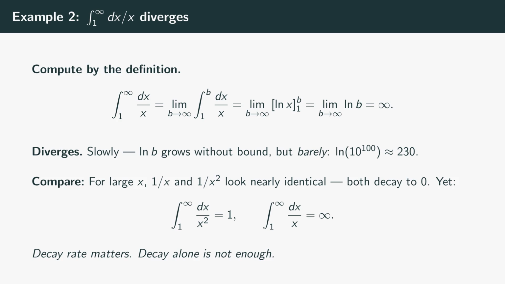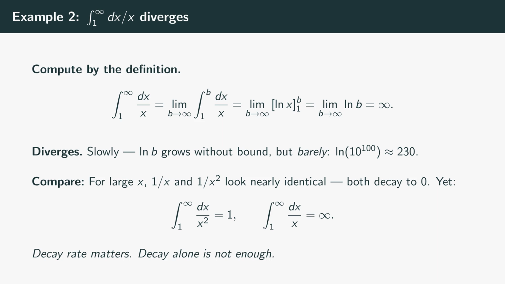Second example, the canonical divergent improper integral. Compute the integral from 1 to infinity of dx over x. Apply the same definition. Replace infinity by b, integrate, take the limit. The antiderivative of 1 over x is the natural log of x. Evaluated from 1 to b, that's the natural log of b minus the natural log of 1, which is the natural log of b. Now let b go to infinity.